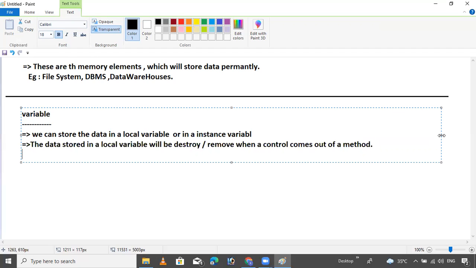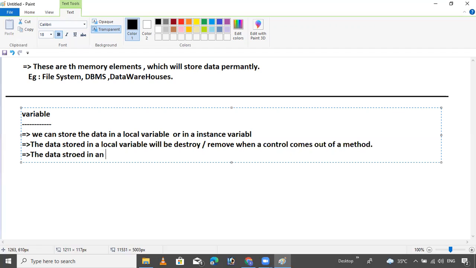I said to you that if your program execution stops, then automatically the data inside the variable in the object or buffer is destroyed. Okay. So now next, my question is: when will the data be removed?